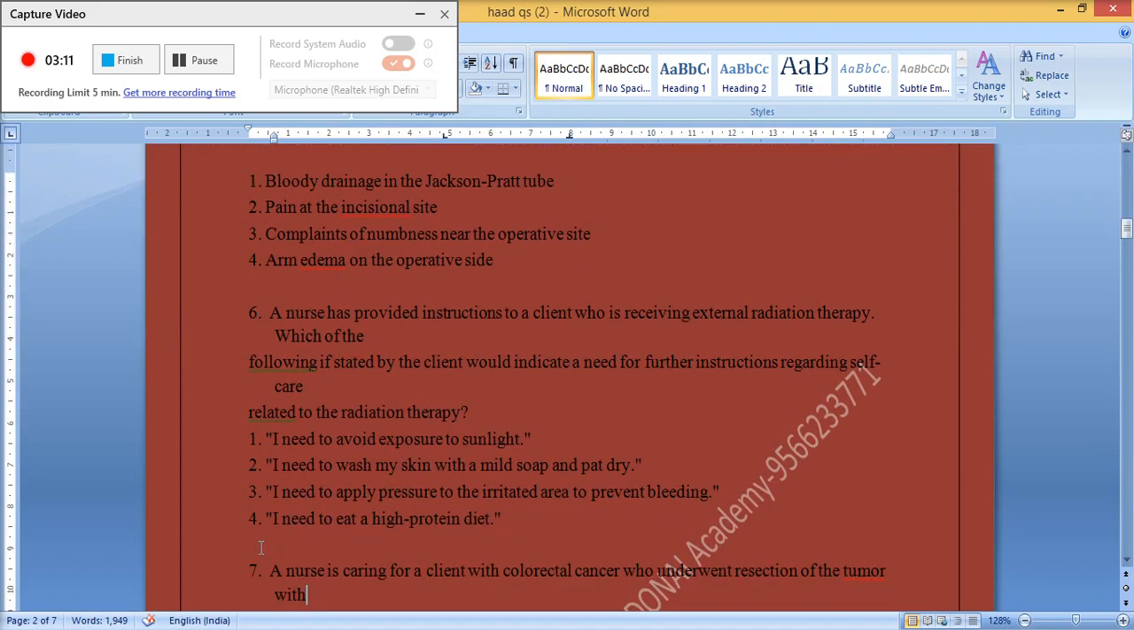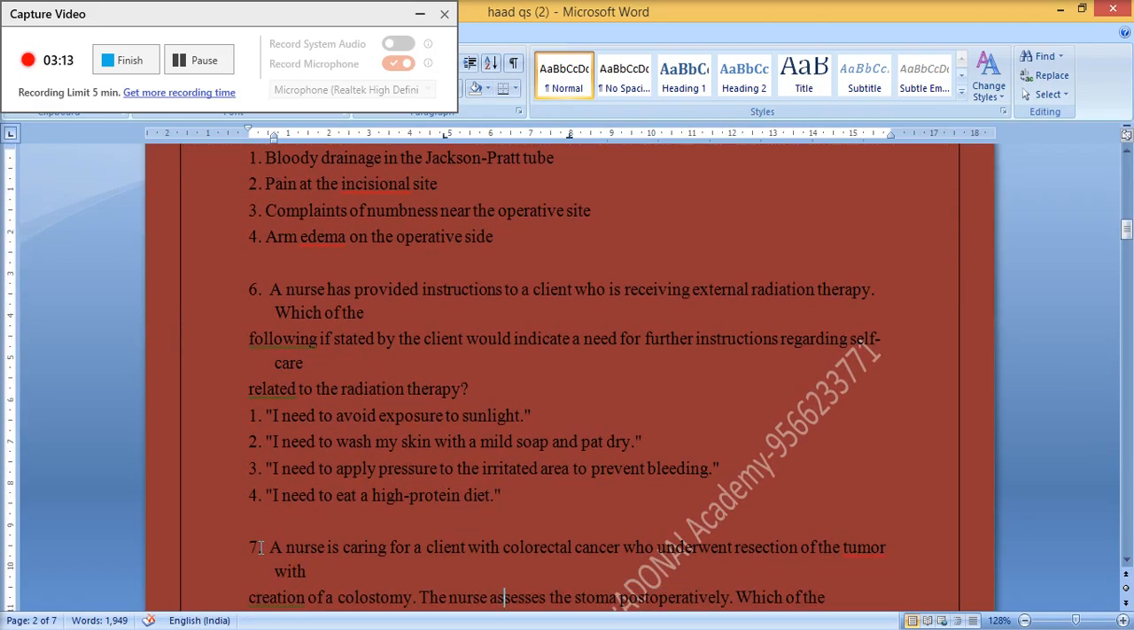6. A nurse has provided instruction to a client who is receiving external radiation therapy. Which of the following, if stated by the client, would indicate a need for further instruction regarding self-care related to the radiation therapy? 1. I need to avoid exposure to sunlight. 2. I need to wash my skin with mild soap and pat dry. 3. I need to apply pressure to the irritated area to prevent bleeding. 4. I need to eat a high protein diet.